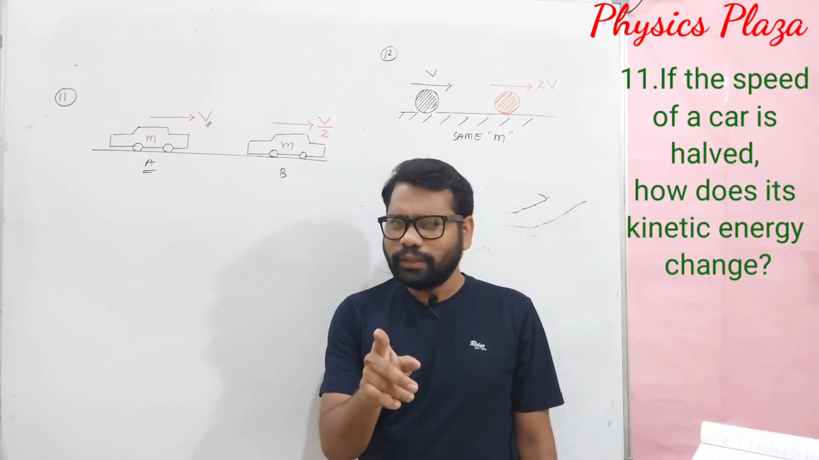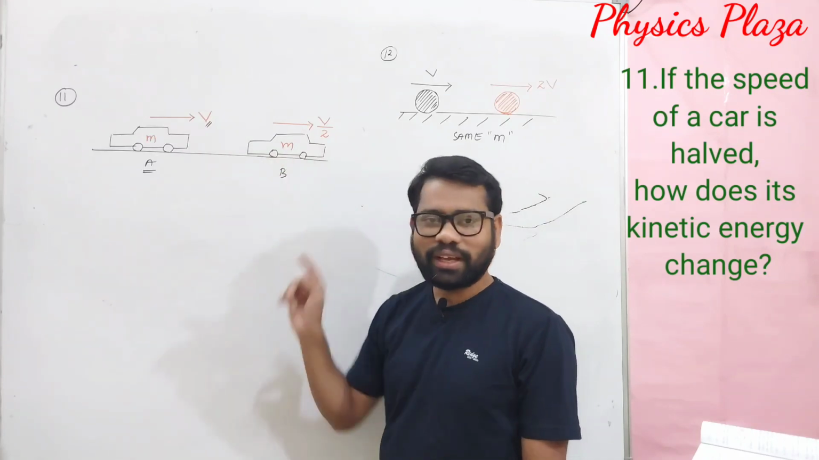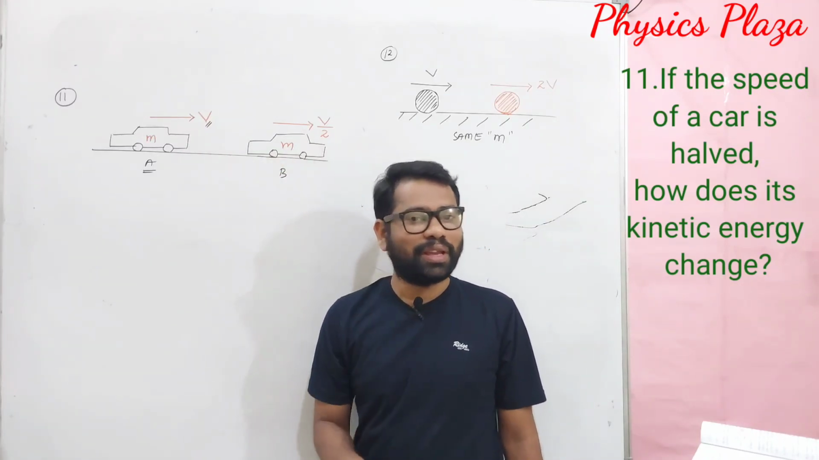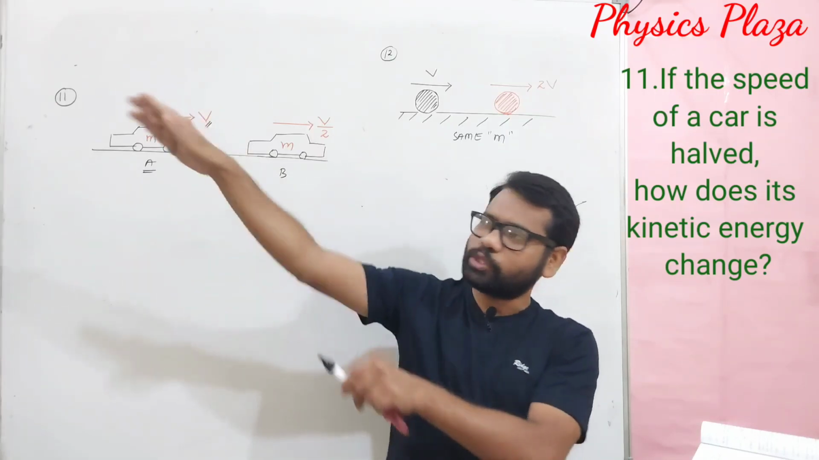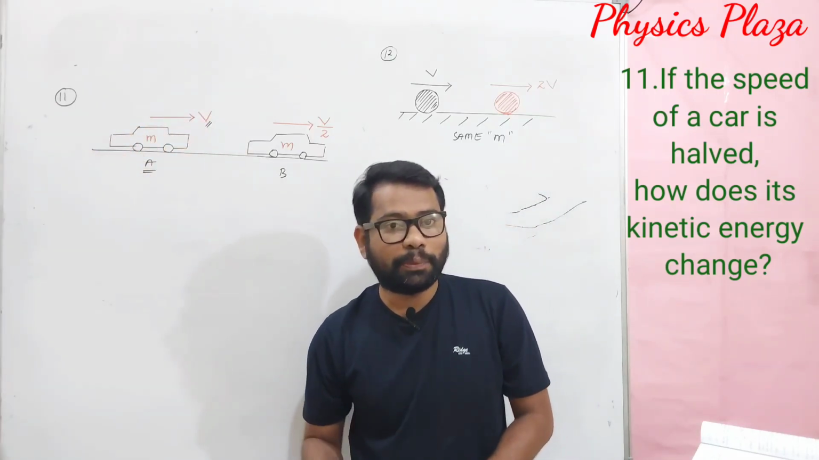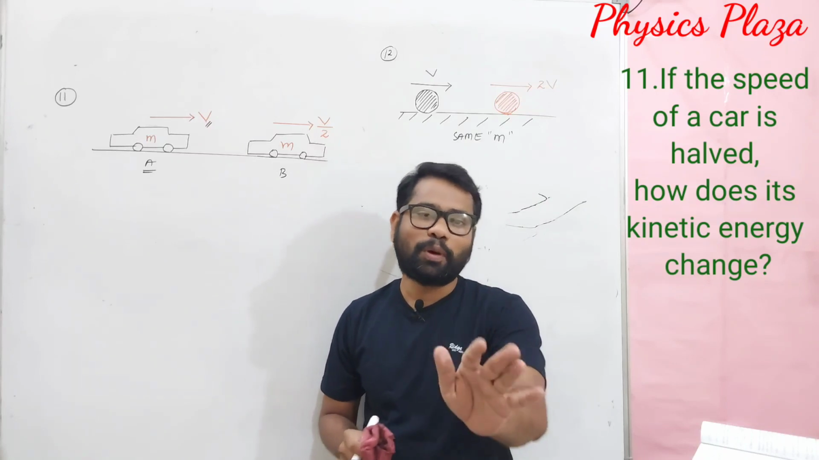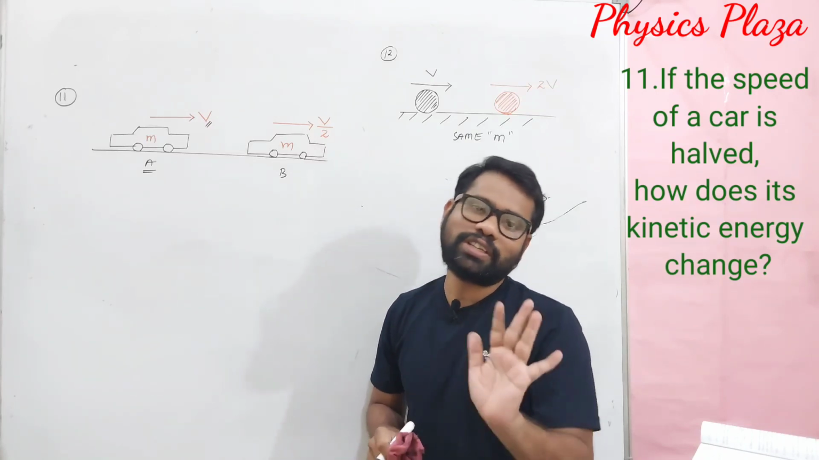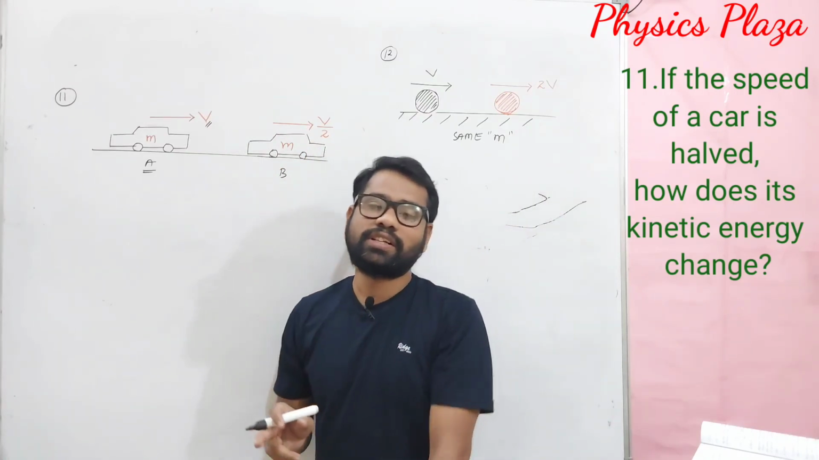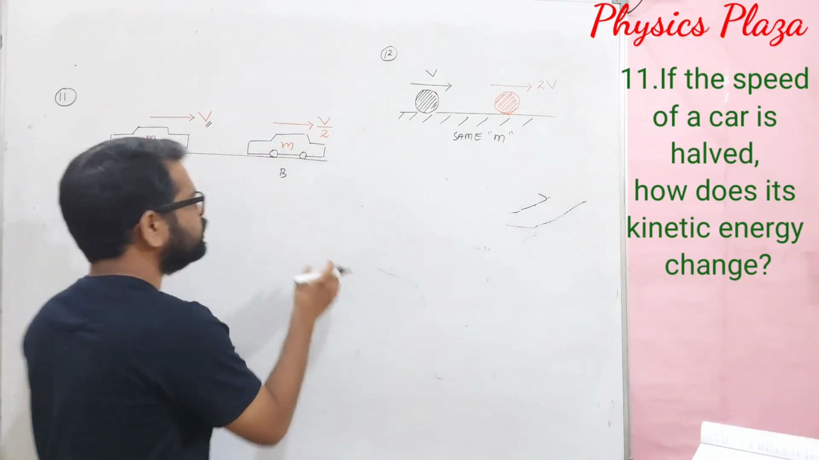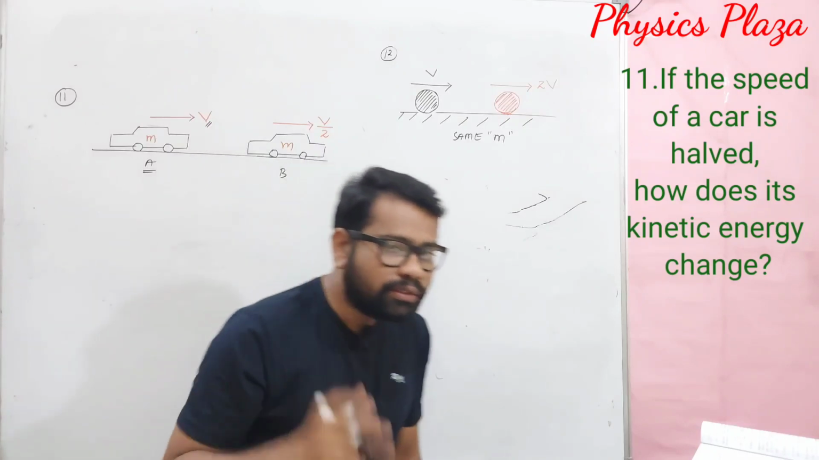Children, do you think there will be a change in the mass of the car? No, it's quite negligible. Of course, it is possible only if the car were to go with a speed comparable to the speed of light, that is 3 into 10 power 8 meter per second. It is not possible. So mass is not at all changed. The thing is that only the velocity is changing. Obviously, kinetic energy also gets affected. Why? Kinetic energy is proportional to the square of the velocity.